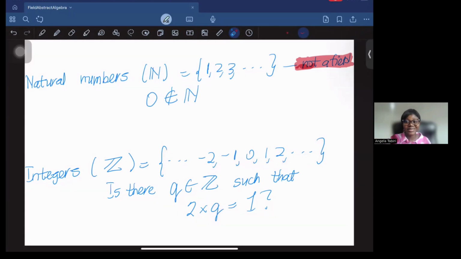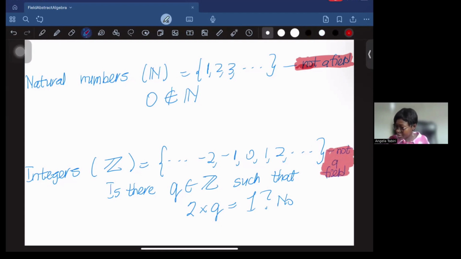So there are some elements in this set that do not have multiplicative inverses. So this cannot be a field. So the answer here is no. So it means that this set here is not a field. Okay, so we've seen 2 non-examples. Now let's look at an example.